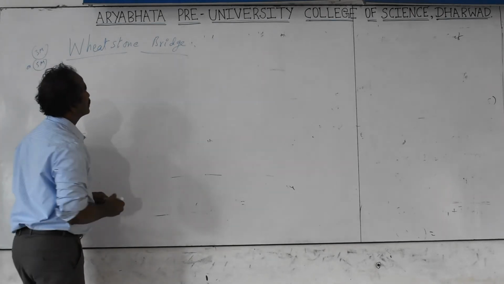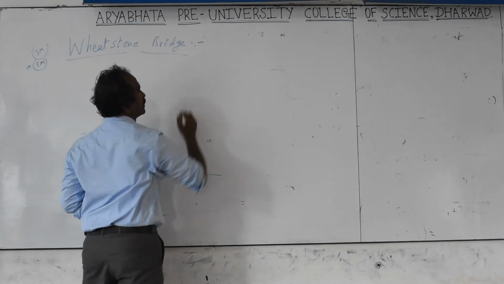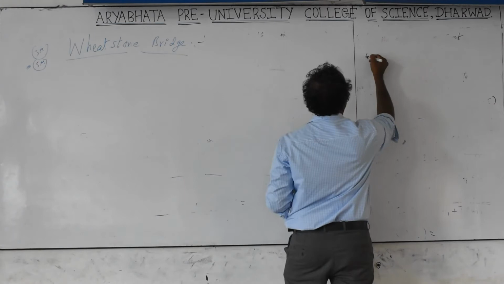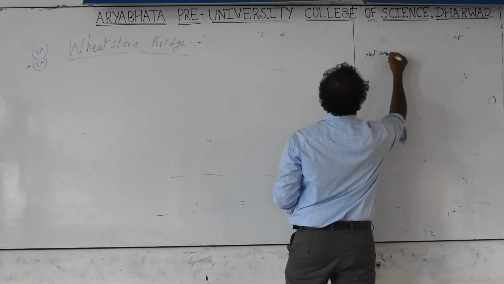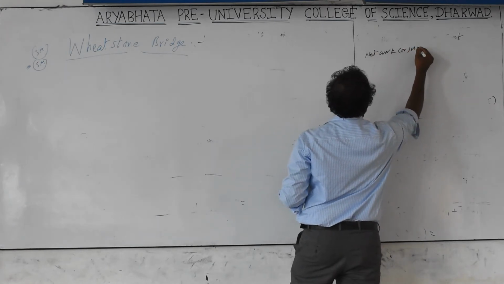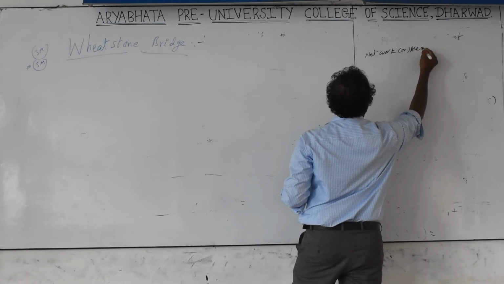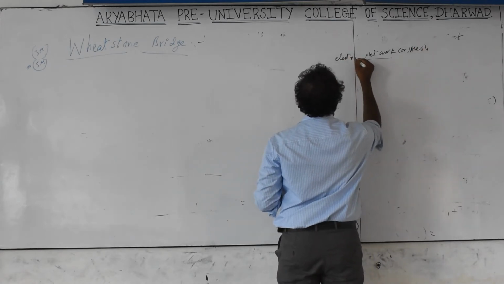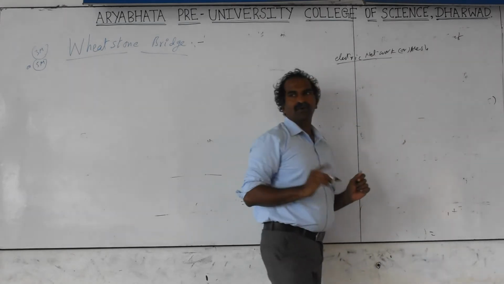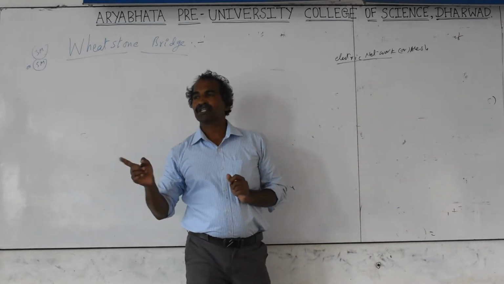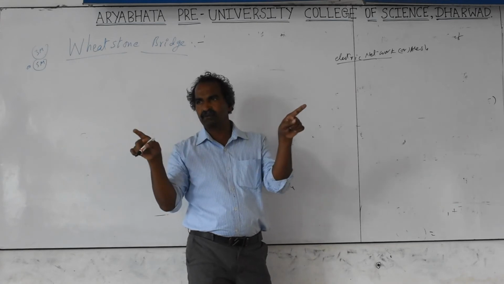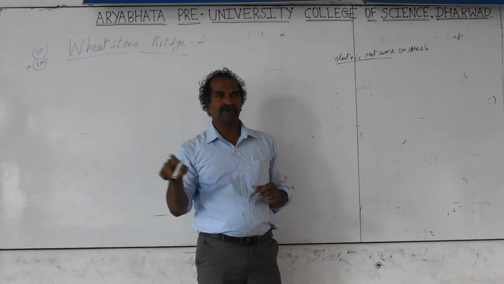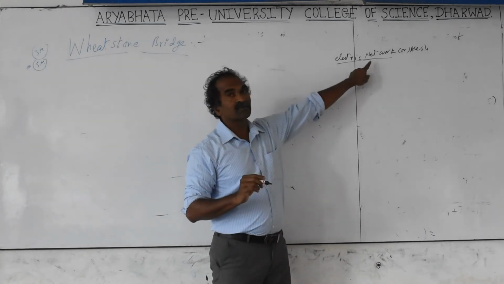Wheatstone bridge is an electrical network, and one more thing I forgot: mesh or network is the term used in English. Electrical network or mesh. The second law is applied for a mesh or electrical network, where many electric devices are forming a closed circuit to let the current pass in all the devices. That is called a network or mesh.